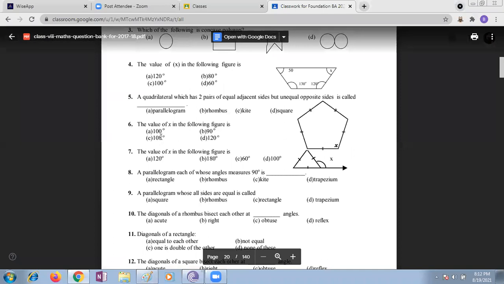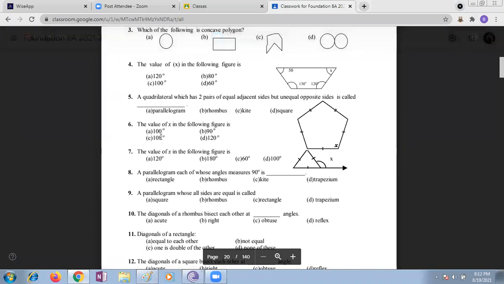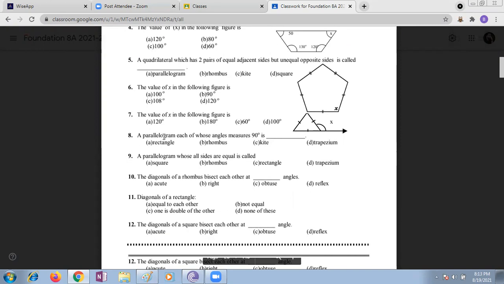Next one, you see the fourth question here. The value of x in the following figure, how much? It is a very simple question, children. Sum of the interior angles of a quadrilateral should be 360. You have to add up and subtract from 360. You will get the remaining angle. Coming to the fifth one, a quadrilateral which has two pairs of equal adjacent sides but unequal opposite sides is called.